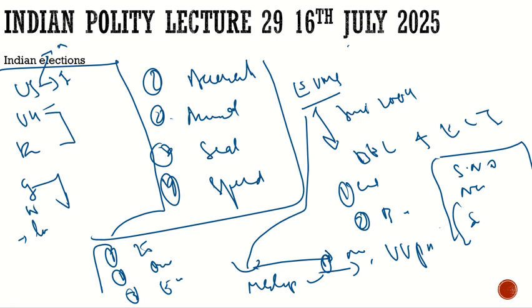With respect to secrecy, there is a claim that the Election Commission of India should add a totalizer, so that all the EVMs will be connected to the totalizer, and when the counting happens, nobody will know which constituency has voted for them and which has not.